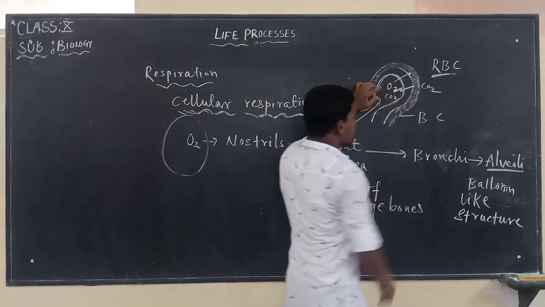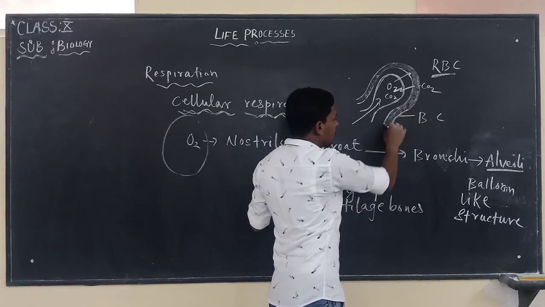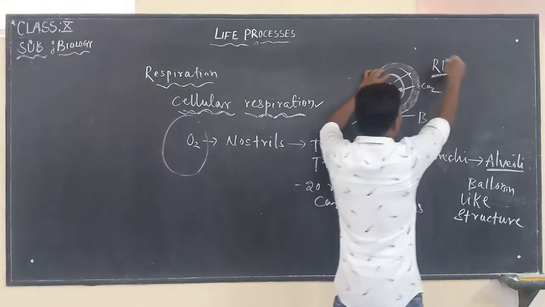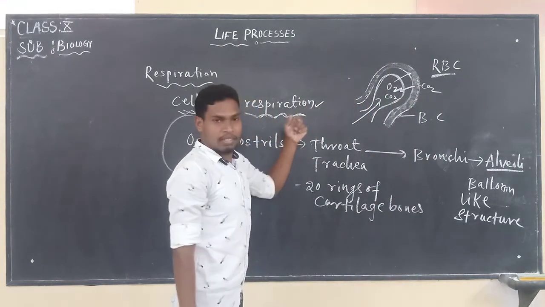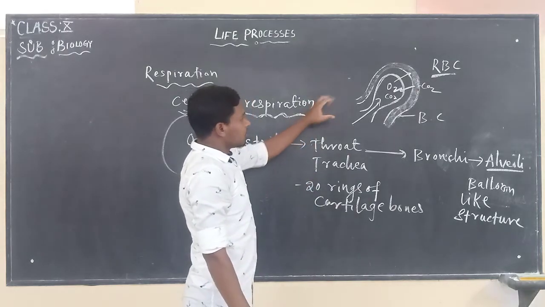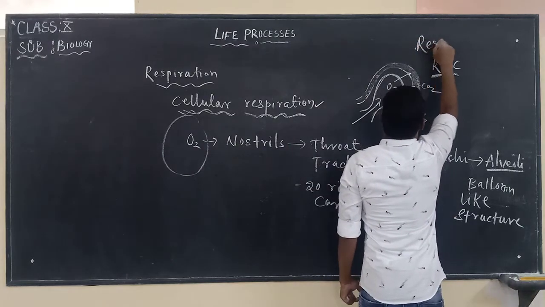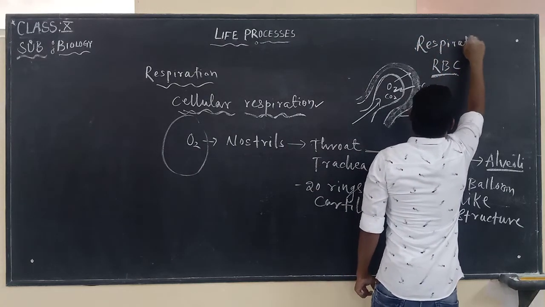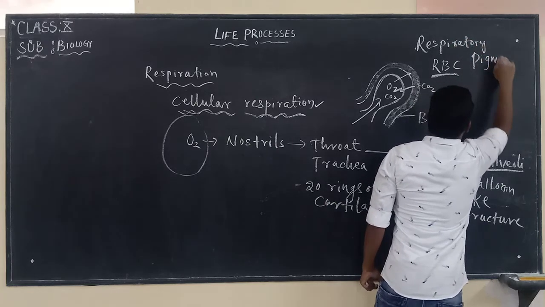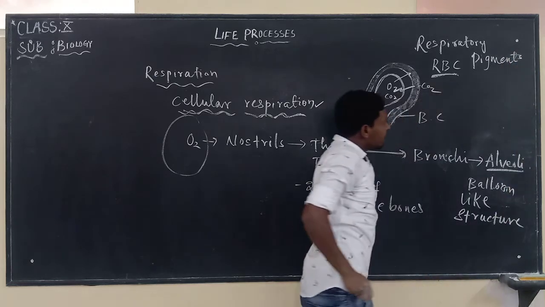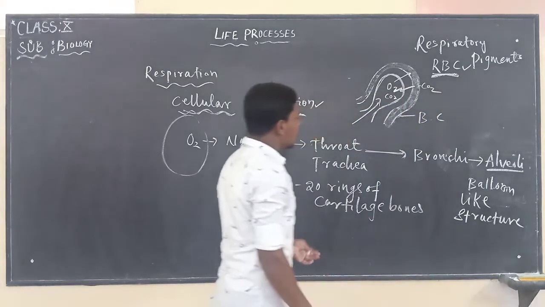Carbon dioxide is soluble in water, so it mixes into the fluid part of the blood, and oxygen can only be carried by red blood corpuscles. These red blood corpuscles are also known as respiratory pigments. So if asked which are respiratory pigments, your answer should be red blood corpuscles.